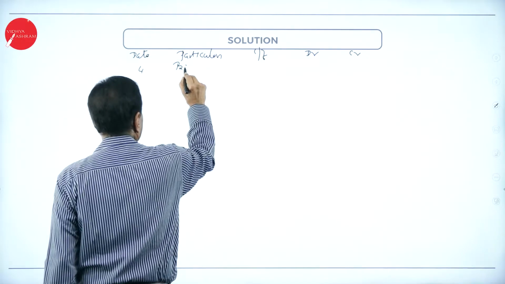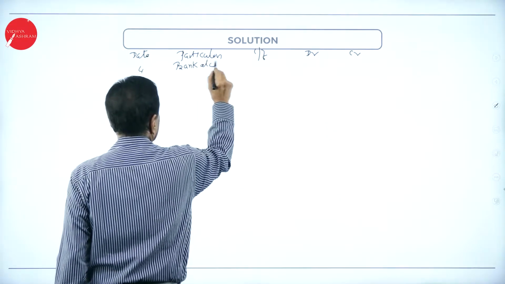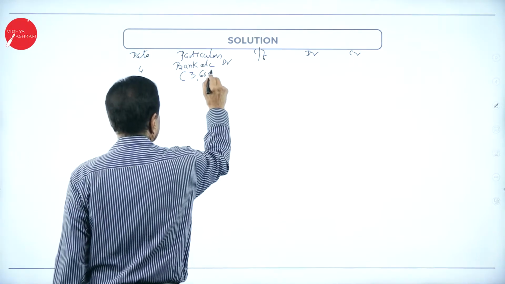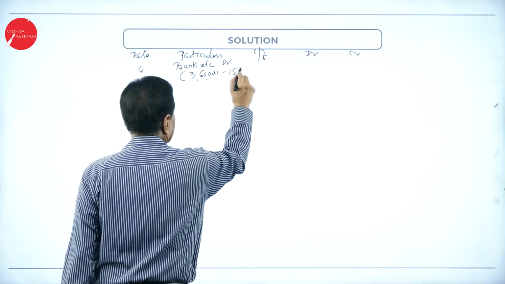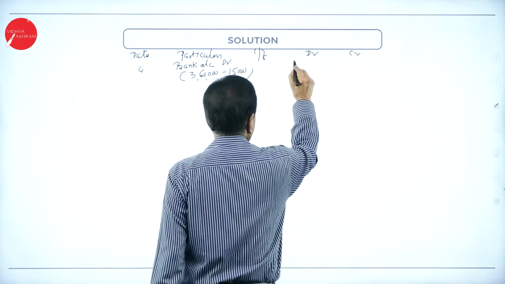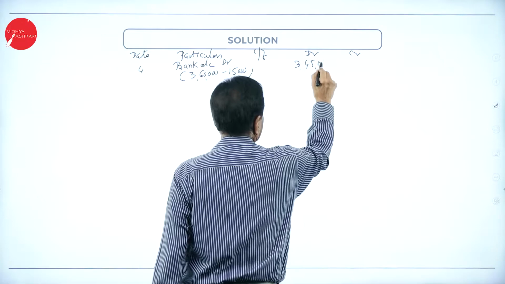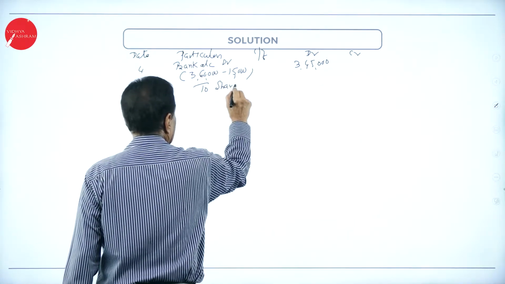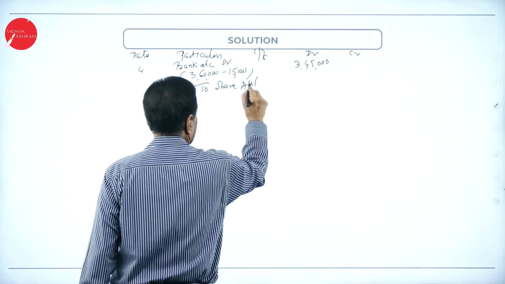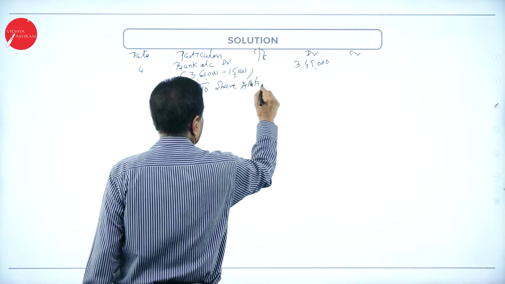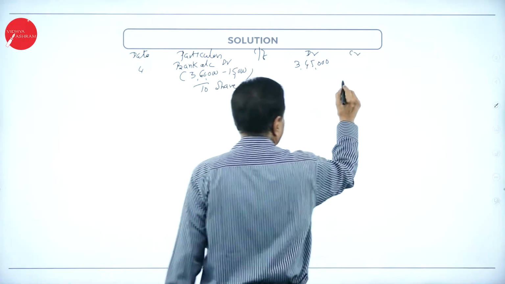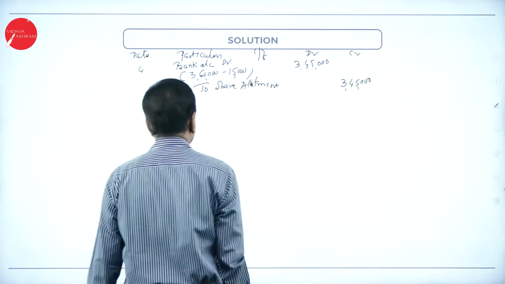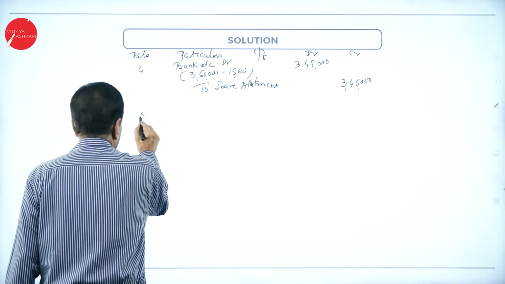Bank account debit 3,60,000 minus 15,000, 3,45,000, to share allotment. Allotment money received.